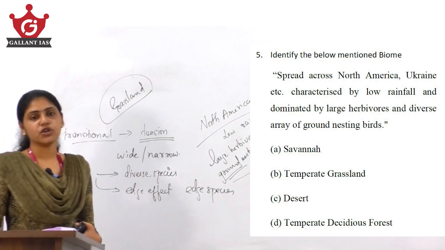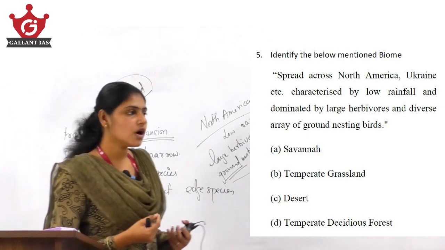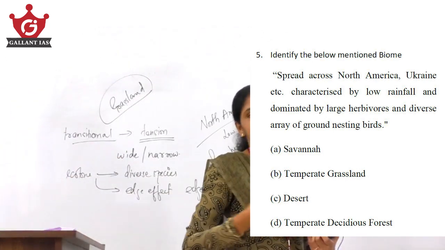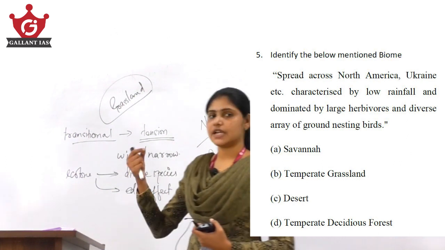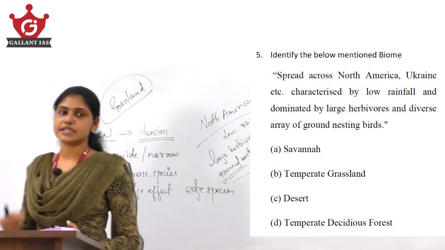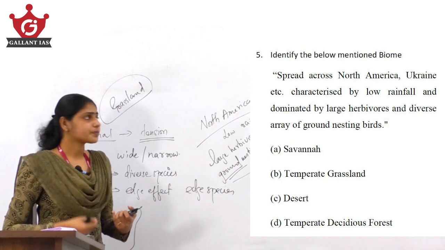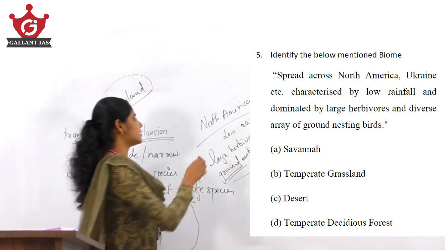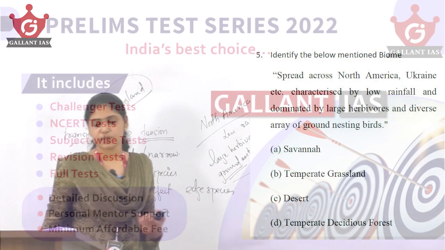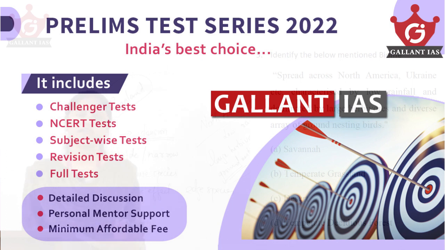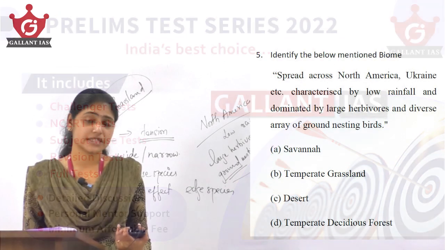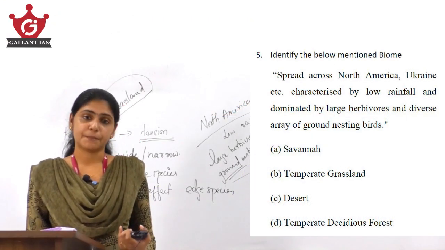Next we need to know which type of grassland. Depending upon the latitude we have classified it into tropical as well as temperate, that is the savanna as well as the temperate grasslands. Here it is telling it is found in North America as well as parts of Ukraine, so it is talking about the temperate grasslands.